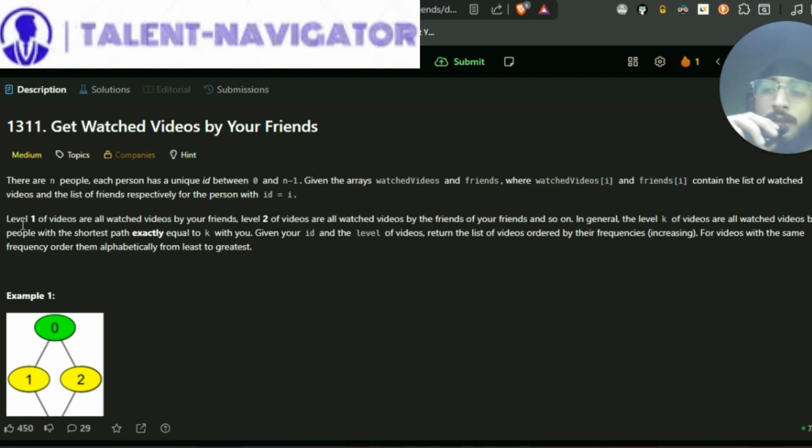Now, level 1 of videos are all watched videos by your friends. Level 2 of videos are all watched videos by the friends of your friends, and so on. So, in general, level K of videos are all watched videos by people with the shortest path exactly equal to K with you. Given your ID and level of the videos, return the list of videos ordered by their frequencies increasing. For videos with the same frequency, order them alphabetically from least to greatest. So we have to sort them lexicographically as well.